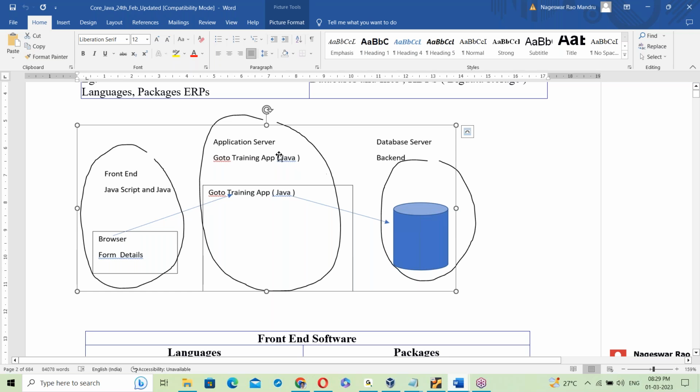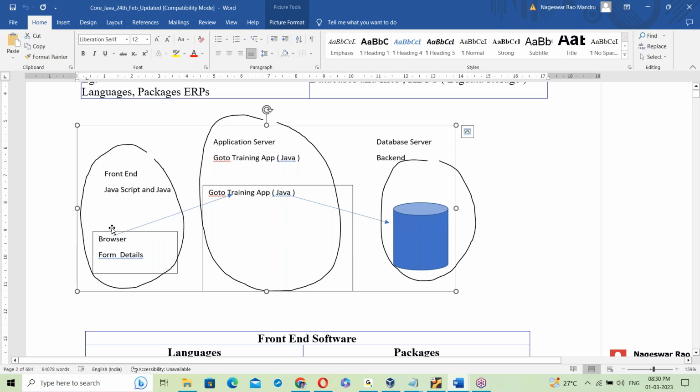This is the actual application. Go to Training app, registration form, fill it and submit. The data goes to the Go to Training app developed in Java. The Java program takes the data into the database. Now this is the backend, this is the front end. This is the server, the backend. It's the application server, a Java application.